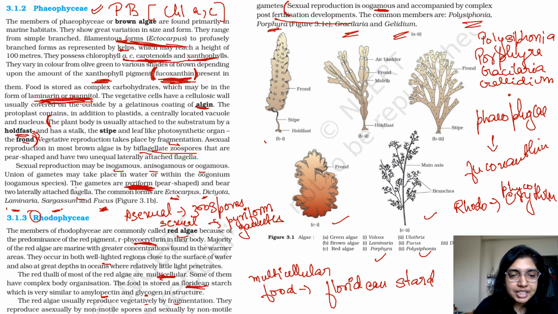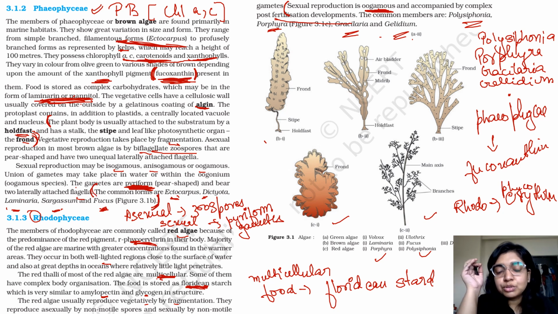Then coming to Rhodophyce. In Rhodophyce, the pigment is R-phycoerythrin. They are multicellular. The food is stored in the form of Floridian starch. They reproduce sexually by the oogamous method. Finally, the examples are Polysiphonia, Porphyra, Gracilaria, Gelidium. Over here, the examples are Ectocarpus, Dictyota, Laminaria, Sargassum, and Fucus.